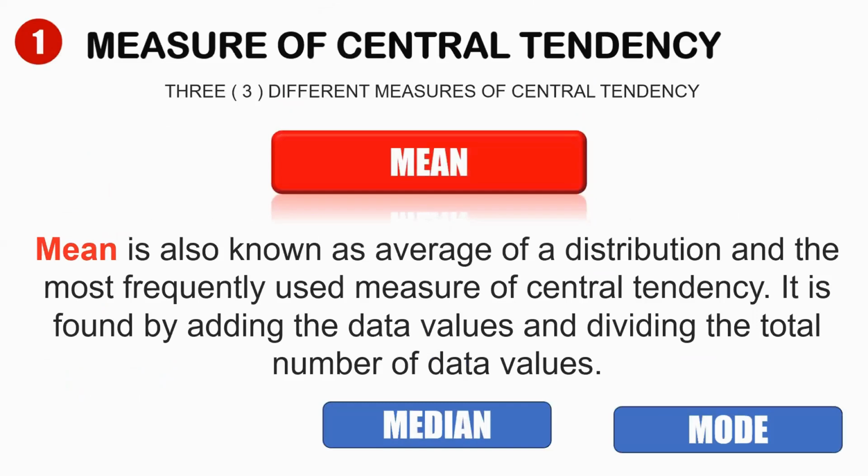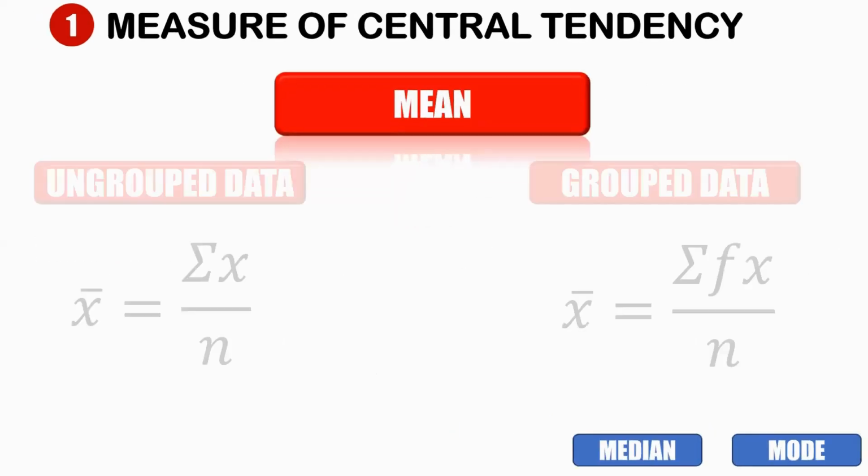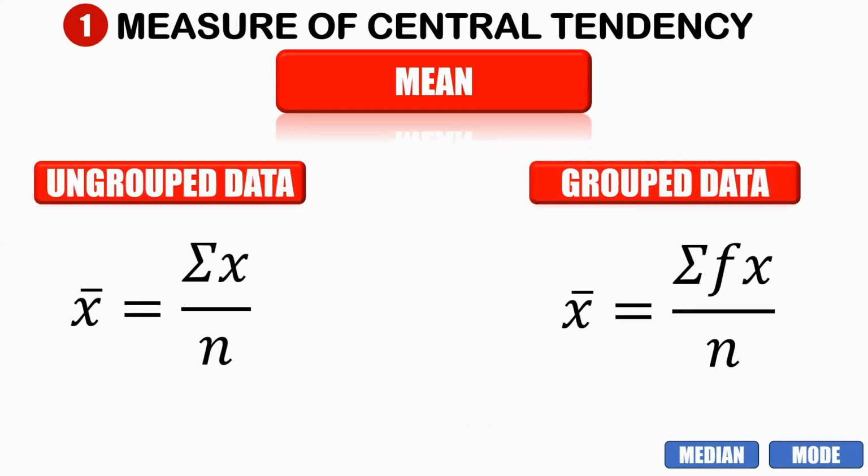The mean is also known as the average of a distribution and is the most frequently used measure of central tendency. It can be found by adding the data values and dividing by the total number of data values. We have two formulas to get the value of our mean: one for ungrouped data and one for grouped data. For ungrouped data, we have the summation of x over n, while for grouped data, we have the summation of f times x over n.